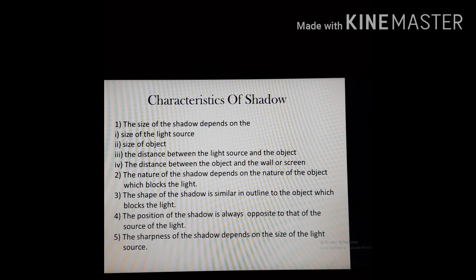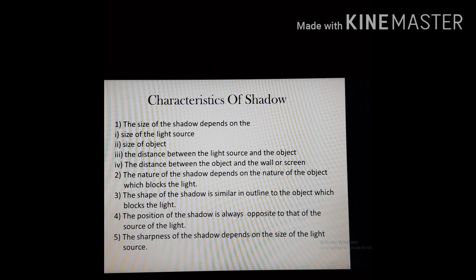It blocks the path of the light, so it forms a dark shadow. A translucent object casts a weak shadow because it partially allows light to pass through, while a transparent object does not form any shadow because transparent objects allow light to pass through them.